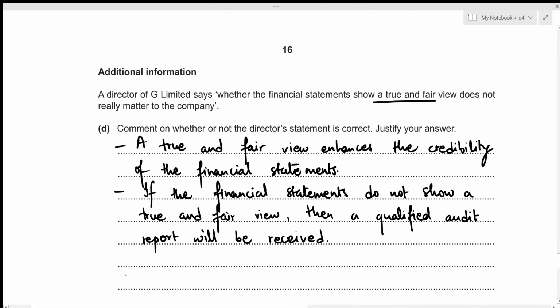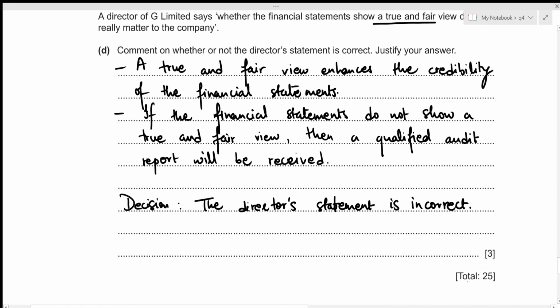Let's write down that clearly. So the decision is that the director's statement is incorrect. Alright, this concludes the fourth part of this question as well as the entire question.